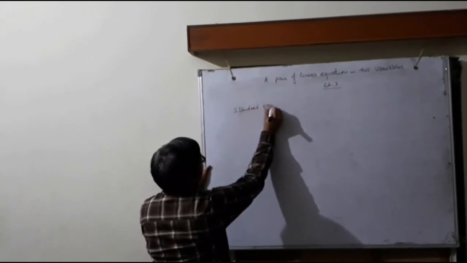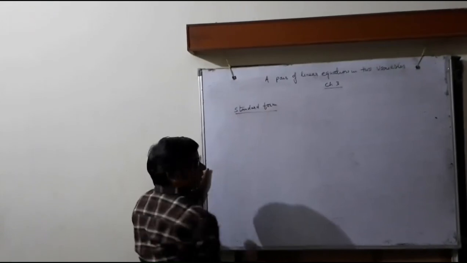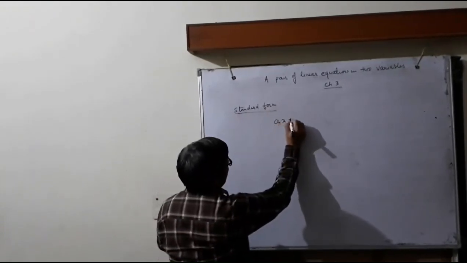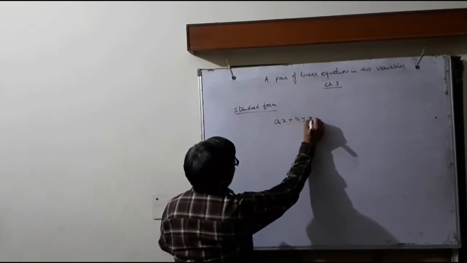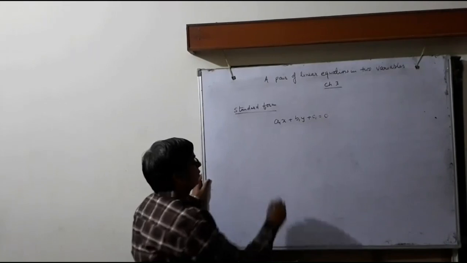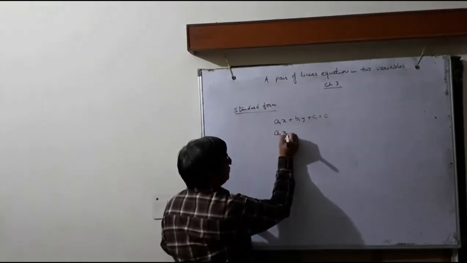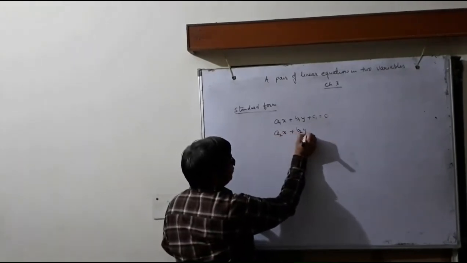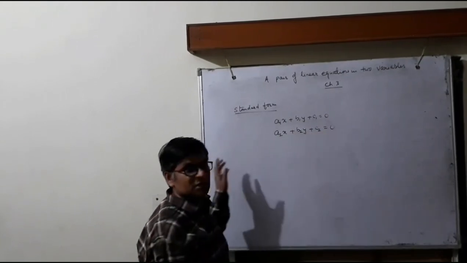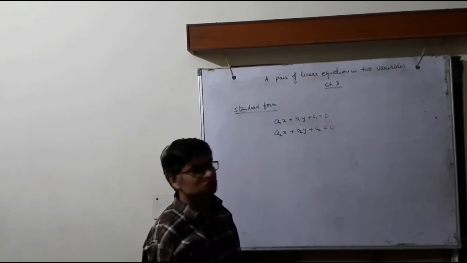Standard form: a1x plus b1y plus c1 equals 0, and a2x plus b2y plus c2 equals 0. This is the standard form of a pair of linear equations in two variables.